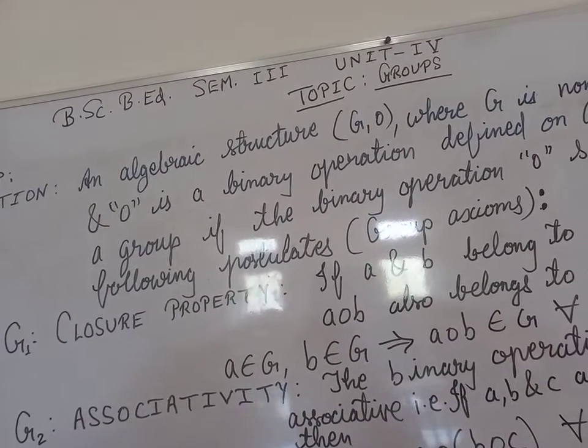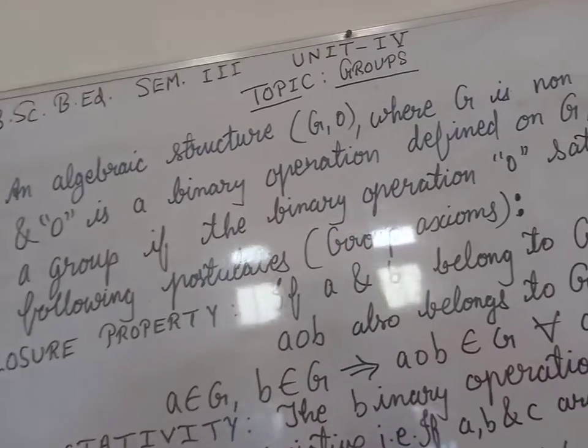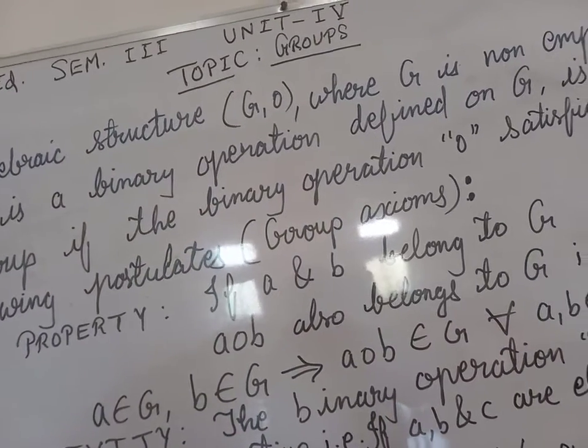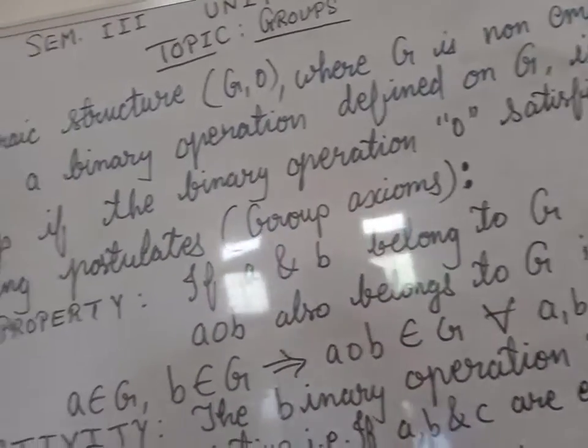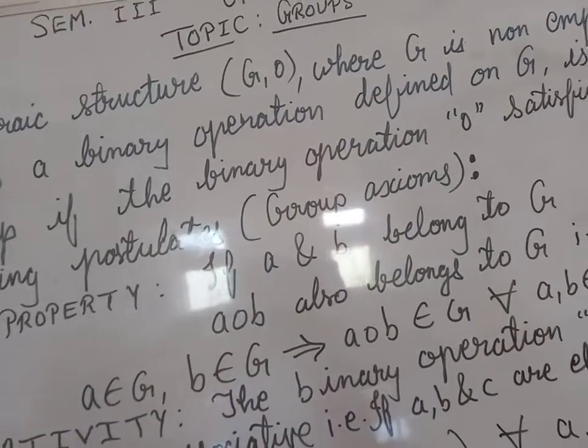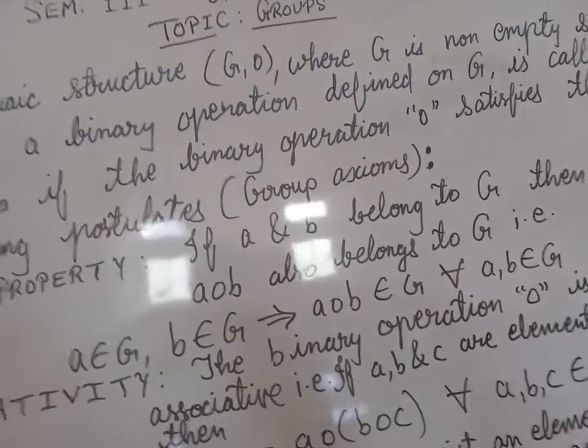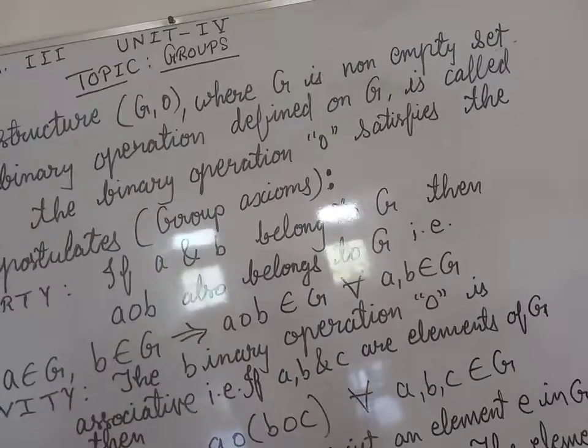If it satisfies these postulates, then it is called a group. The axioms of group are given in this manner. These postulates are called group axioms.